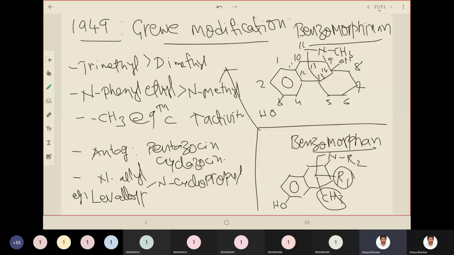So this is all about modifications by Grewe and modifications done by Small and Eddy, and some general points of early changes that were made on morphine. And we need to see modifications by Eddy and Schaumann as the last part of this structure activity relationship, which we'll do in the next class.